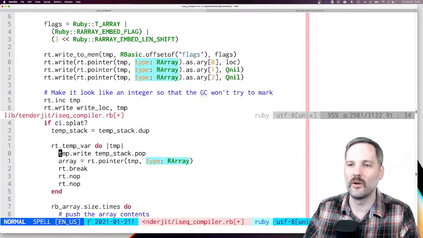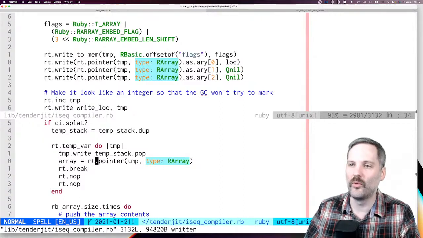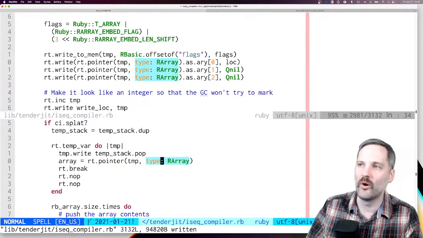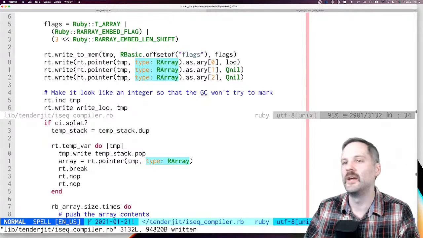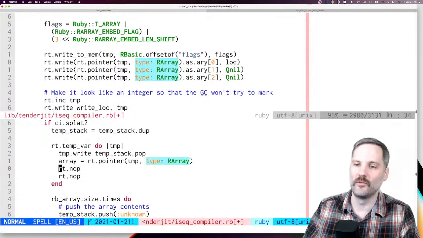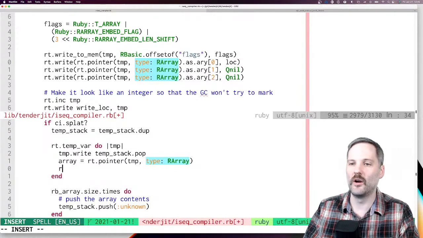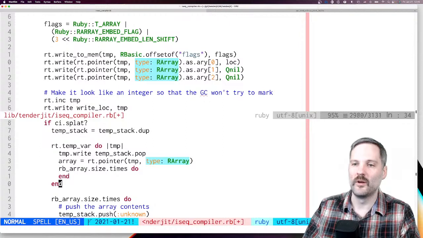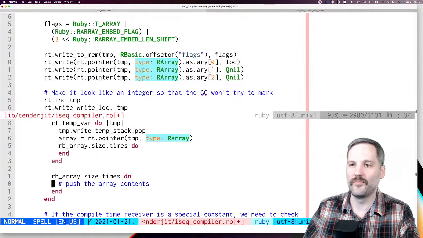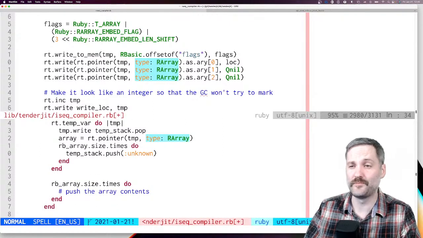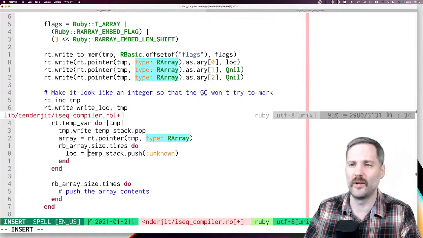So we'll say, okay, we're going to break here. We've got a pointer to an array here. It's of type R array. And we're just going to do this. Whoa, I deleted too much there. RB array dot size dot times do, and then we're going to push onto the stack, and this is some location to write to.